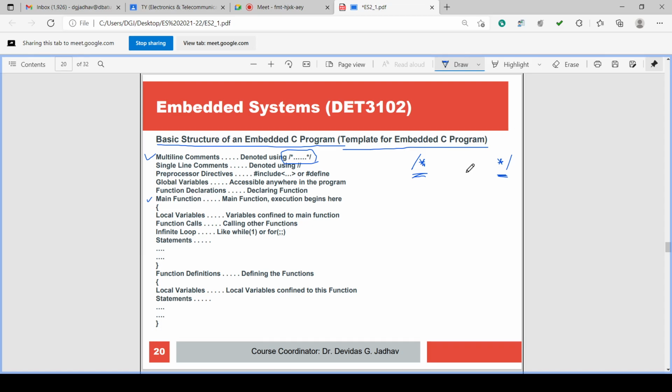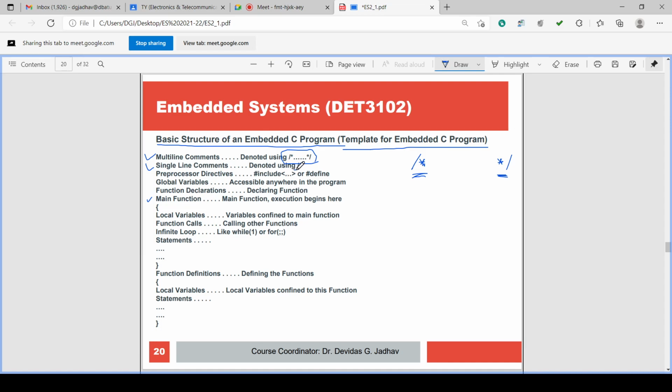So this is a multi-line comment, and a single line comment is also there. Comment means that it is not a program. It is for the use of the programmer to understand something, written information. So that is called a comment.